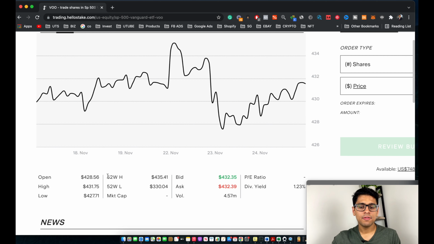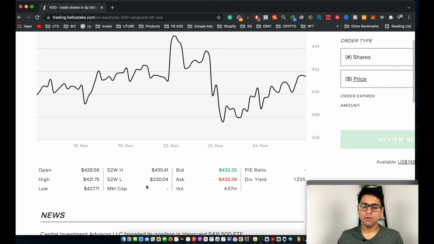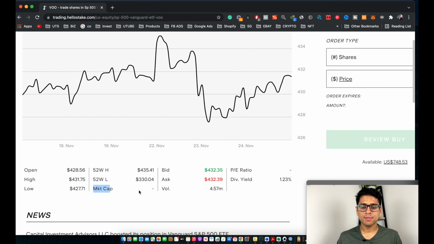Now let's take a look at the 52 week high. This means in the last 52 weeks, the highest price this stock or ETF achieved. In the case of VOO, it was $435. And then the 52 week low means the lowest price this stock achieved in the last 1 year or 52 weeks, which was $333. And then you also have an option to take a look at the market cap of that specific stock.